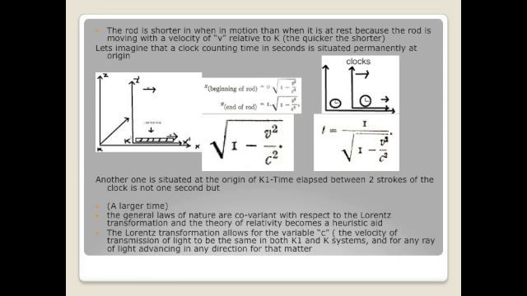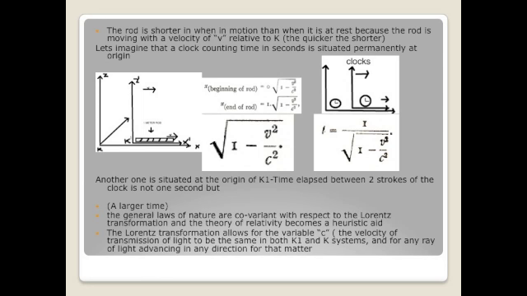Einstein also noticed that there was a difference in time between two events. Let's imagine that a clock counting time in seconds is situated permanently at the origin of K. Another one is situated at the origin of K1. The time elapsed between two strokes of the clock is not 1 second, but 1 over the root of 1 minus v squared over c squared. Because there is less distance traveled in between, as we saw with the rod, the clock goes slower.